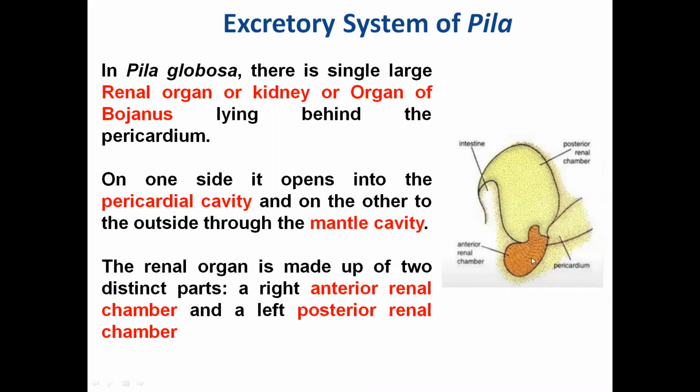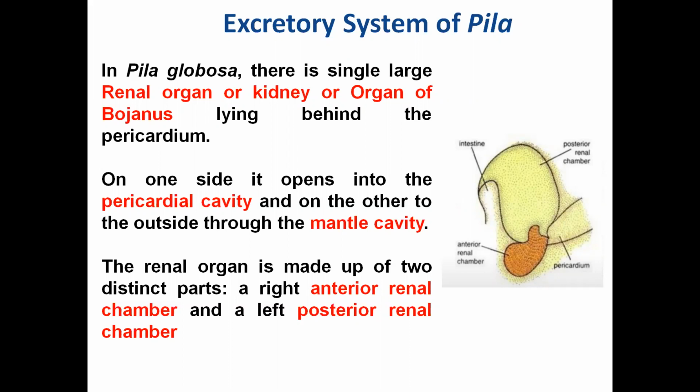The anterior renal chamber is small and ovoid shaped, and the posterior renal chamber is large and hook shaped. You see, this end of this chamber is hook like. This is the pericardium, and the posterior chamber is adjacent to the intestine.